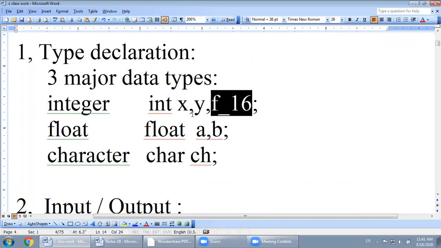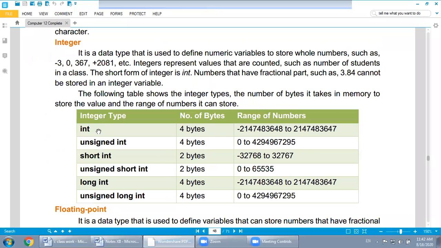Some compilers say x, y, and f16 occupy 2 bytes in computer memory, but your book says an integer variable occupies 4 bytes in computer memory. The range of the number should be within this range, so I can assign a value to any integer variable within it.